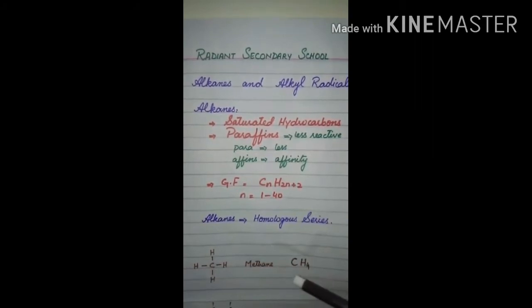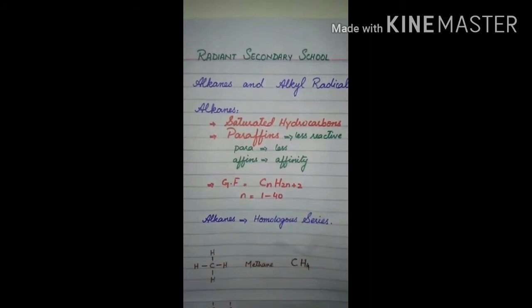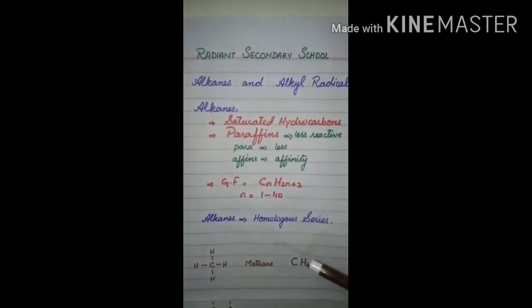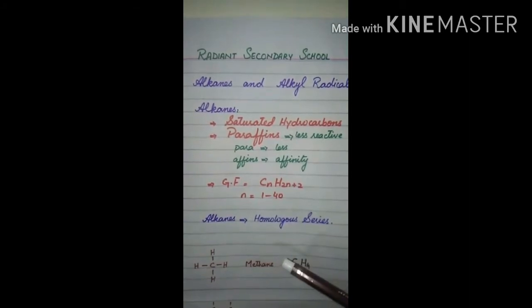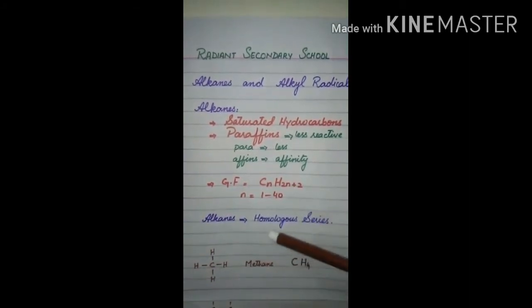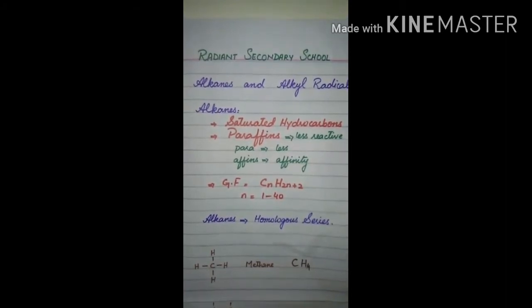So in this way, if we know the number of carbon atoms, we can calculate the molecular formula of a compound, and as a result we can calculate the number of hydrogens. Now all the compounds in the series of alkanes are present in a group known as a homologous series. So we will discuss what a homologous series is.